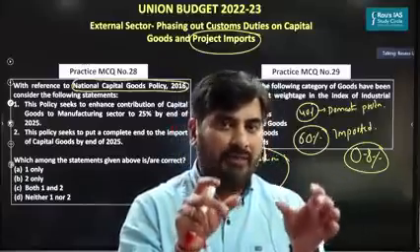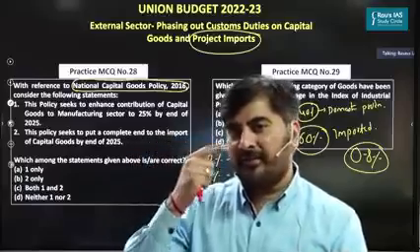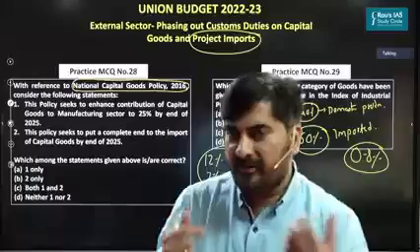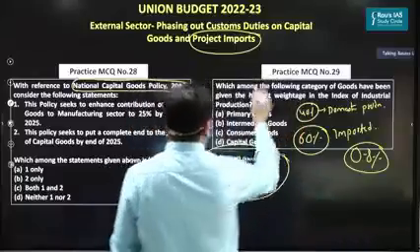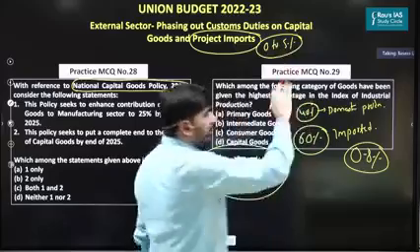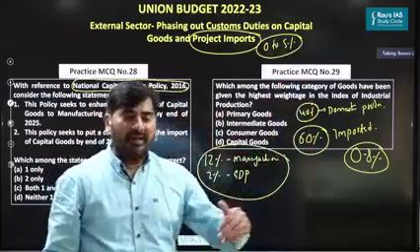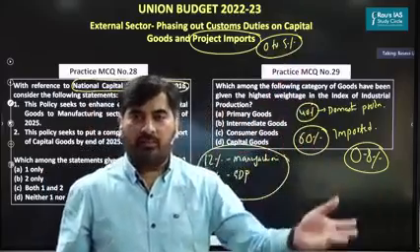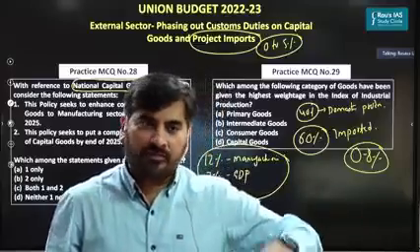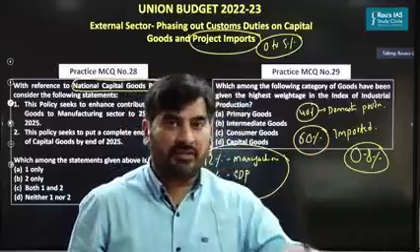To import capital goods for executing these projects, you have to pay very low custom duty. The custom duty under this project imports ranges from 0 to 5%, depending upon the category of the project. Depending upon whether you are executing a nuclear power plant, a thermal power plant, or coal mining, you can import capital goods at a custom duty ranging from 0 to 5%.